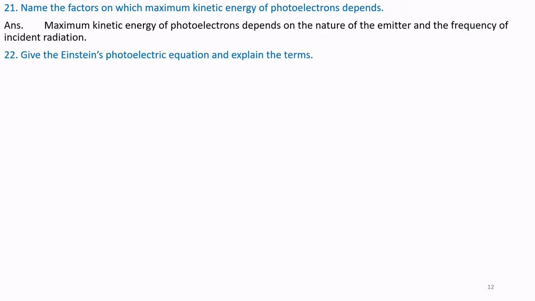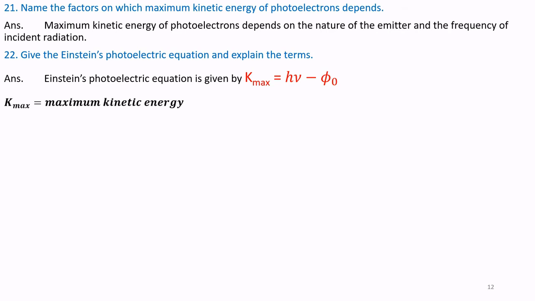Question number 22. Give Einstein's photoelectric equation and explain the terms. Answer. Einstein's photoelectric equation is given by the relationship K max equals h nu minus phi naught, where K max is the maximum kinetic energy, phi naught is the work function, h is Planck's constant, and nu is the frequency of incident radiation.